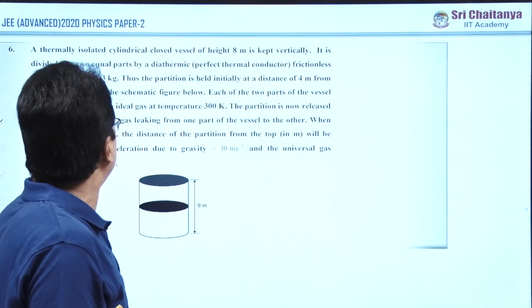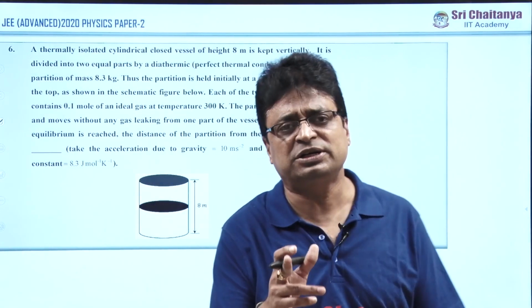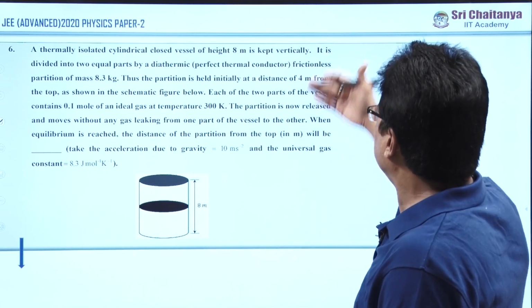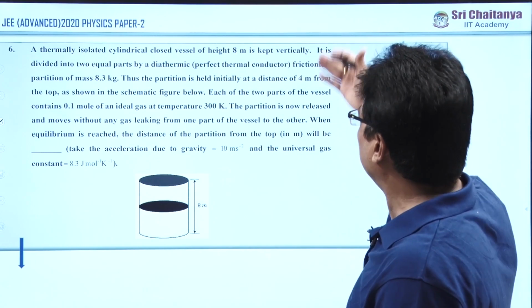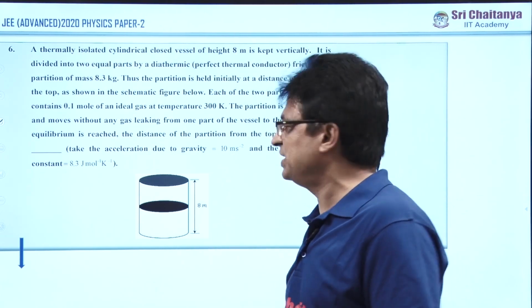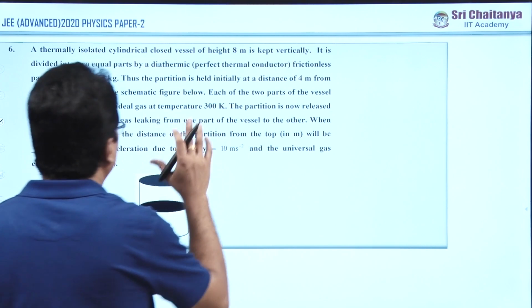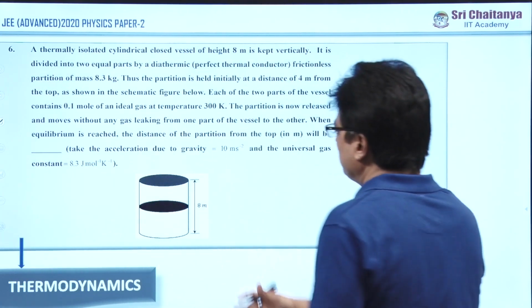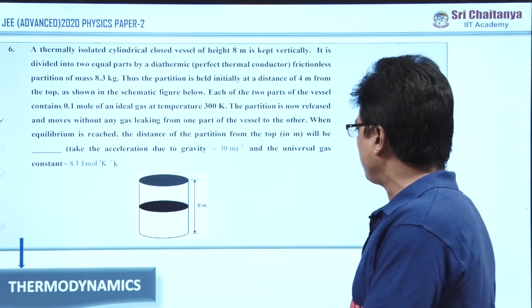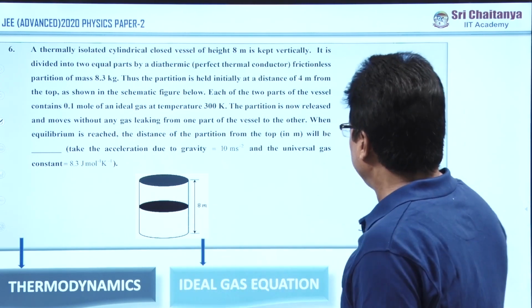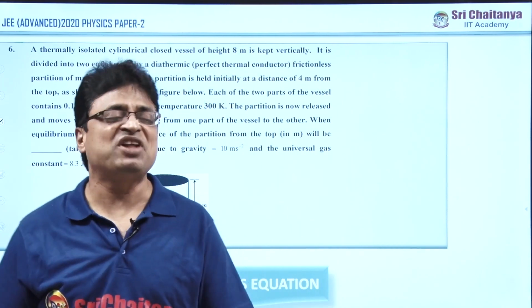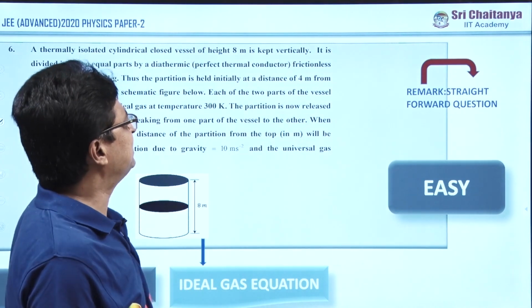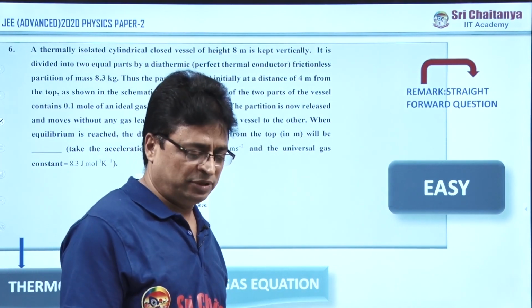Now, coming to question number 6. This is also under the numerical value type. You see the length of the problem. Because of that length only, one can be scared of the physics itself. But don't worry. If you read the problem properly, the problem is very easy for you. They asked the question under thermodynamics, and the subtopic is the ideal gas equation. The majority of the students consider it easy because it is a straightforward question.